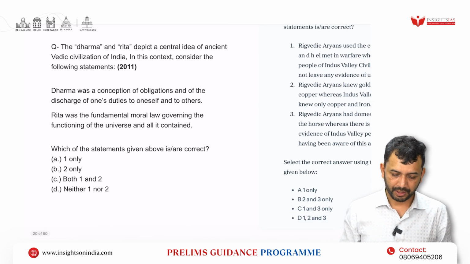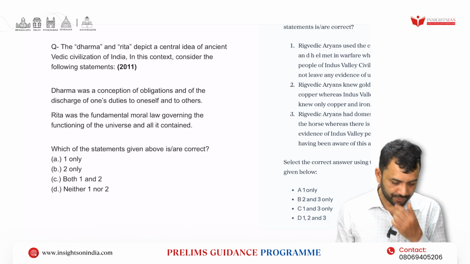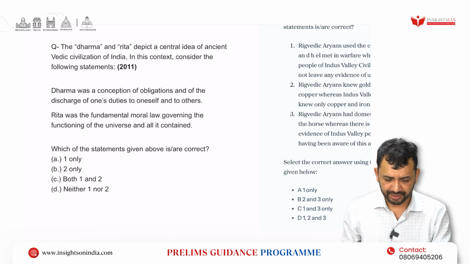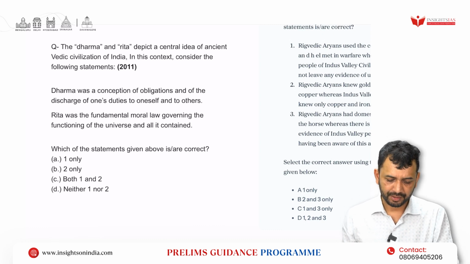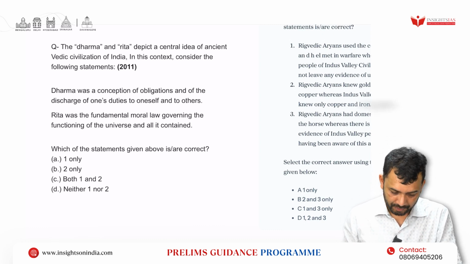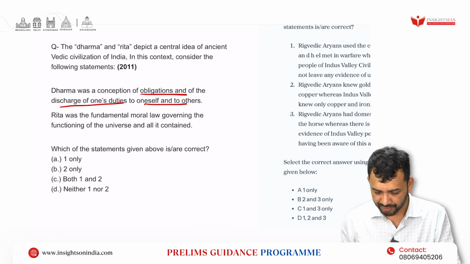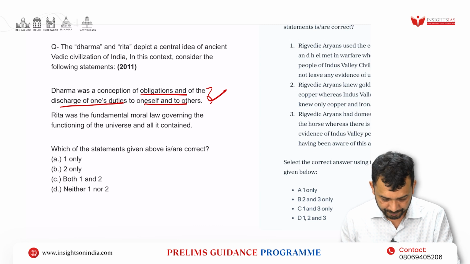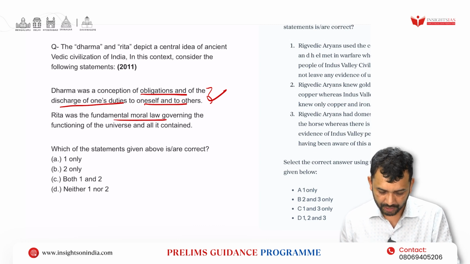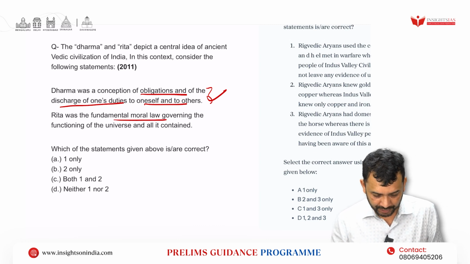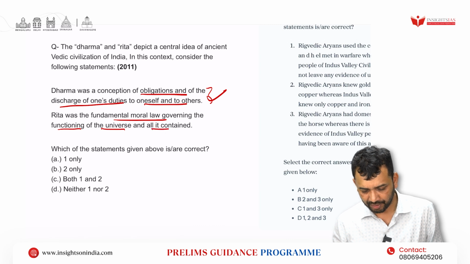The Dharma and Rita depict a central idea of the ancient Vedic civilization of India. In this context, consider the following statements. First, Dharma was a conception of obligations and discharge of one's duties to oneself and others. Correct. Rita was the fundamental moral law, functioning of the universe and all it contains.